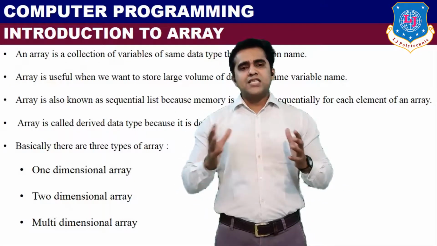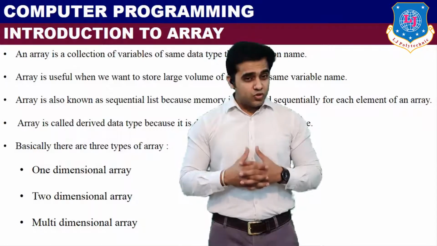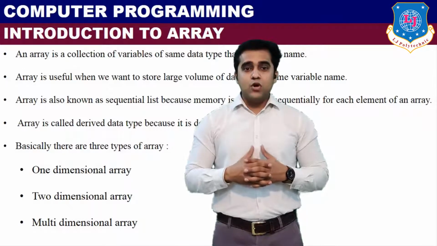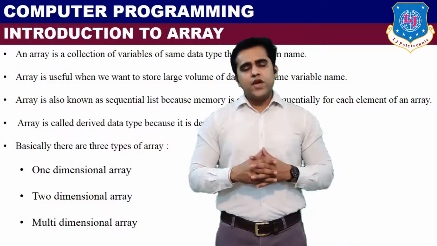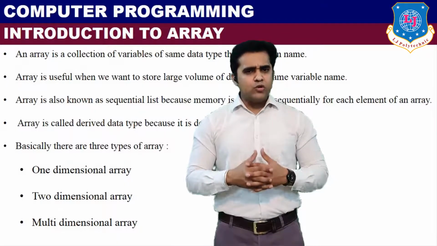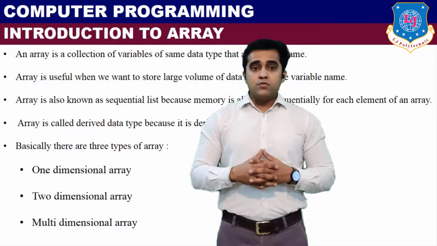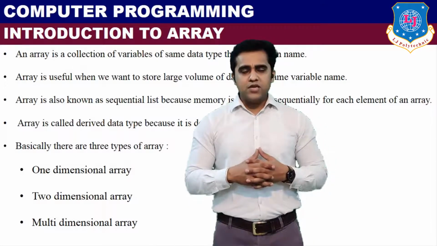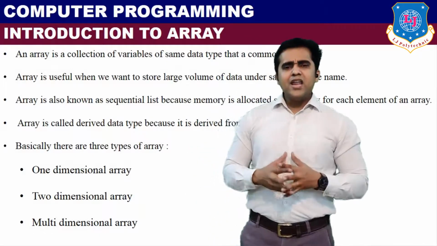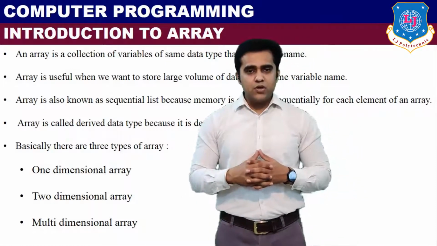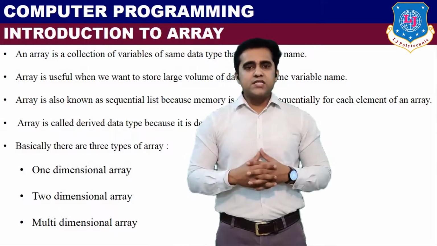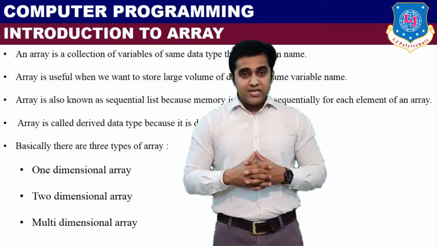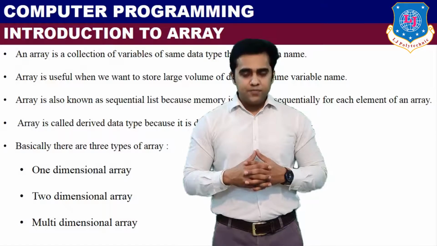When we have a large amount of data and we want to store that large amount of data under the same name, then we will use the concept called array. The definition of array is a group of elements, or you can say variables, from the same data type that share a common name. Array is also called a sequential list because in array the memory location is in sequence. Array is also called a derived data type because it is derived from built-in data type.